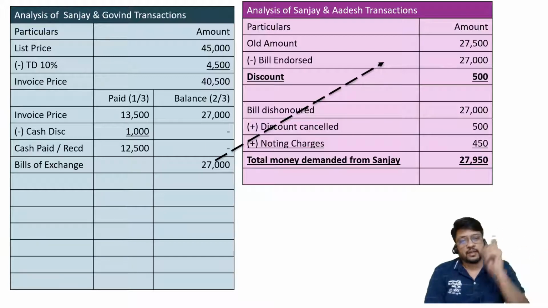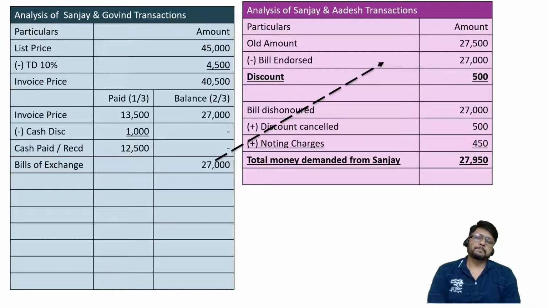The person whose mistake it is bears the expense. The person who makes mistake must bear the charges of mistake. So sir, let us demand 27,000 from Mr. Govin plus demand 450 from Govin. Sanjay will say yes, very good. We will demand 27,000 from Govin plus we will demand 450 from Govin.